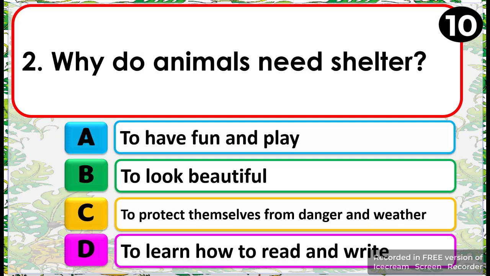Number 2. Why do animals need shelter? A. To have fun and play. B. To look beautiful. C. To protect themselves from danger and weather. D. To learn how to read and write.